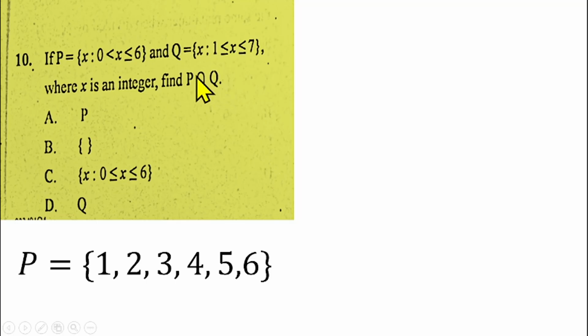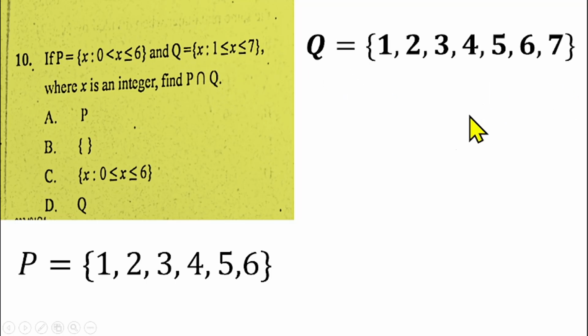So definitely the set Q has elements 1 to 7, which is what we have here. So we have to find the value of set P intersection Q. That means the common elements to set P and set Q are to be listed. So that will be 1, then 2 is here, 2 is here. We have 3, 3 is here, 4, 4, 5, 5, and 6.